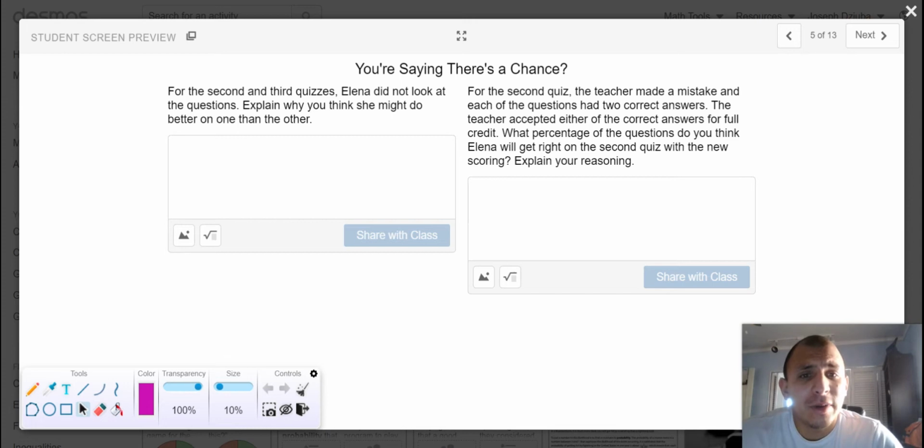For the second quiz, the teacher made a mistake and each of the questions had two correct answers. The teacher accepted either of the correct answers for full credit. What percentage of the questions do you think Elena will get right on the second quiz with the new scoring? Explain your reasoning. There are, once again, no right or wrong answers to these, just answers within reason. If you're talking about a pizza, that's clearly incorrect. So long as you are stating an opinion, right? What percent of the questions are? I think 73%. And here is my rationale why. We're able to generate a conversation,